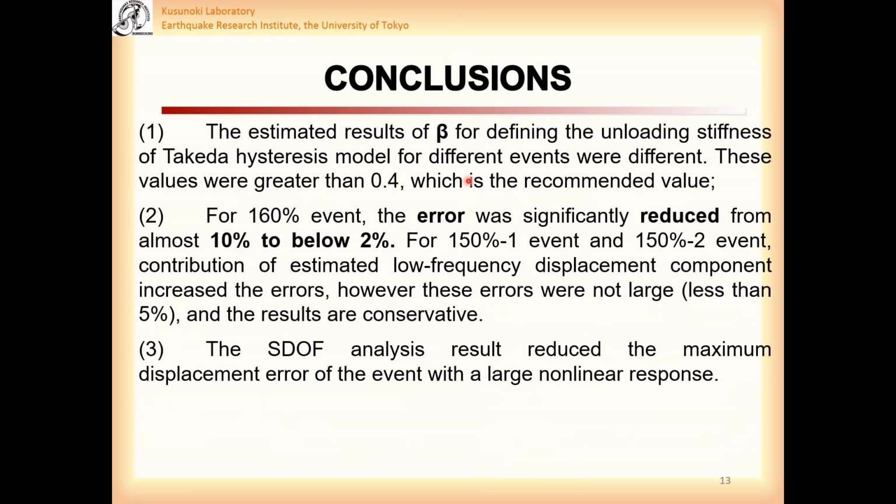Based on the results, it could be found that the estimated results of beta for defining the unloading stiffness of the Takeda hysteretic model for different events were different. The values were greater than 0.4, which is the recommended value. For the 160% event, the error was significantly reduced from almost 10% to below 2%. For the 150% first and second events, the contribution of the estimated low frequency displacement component increased the errors. However, the errors were not large and the results were conservative. The single degree of freedom analysis result reduced the maximum displacement error of the event with large nonlinear response.